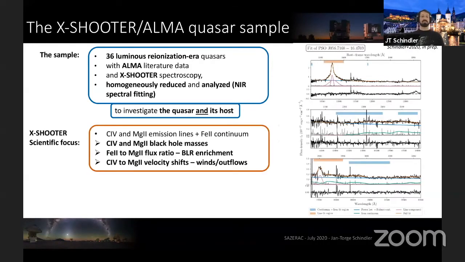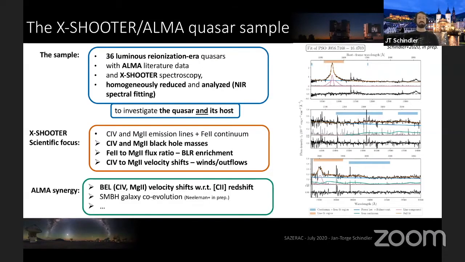So we get information from the carbon-4 and magnesium-2 lines by fitting them in the near-infrared spectrum, as well as the iron continuum. On the right, you can see an example fit of one of our spectra. This allows us to derive black hole mass estimates, to measure the iron-2 to magnesium-2 flux ratio, which indicates broad line region enrichment, or it allows us to look into carbon-4 to magnesium-2 velocity shifts, an indicator for winds and outflows. Then we combine this information with the ALMA data. In this case, I would like to show you the information on the broad emission line velocity shifts with respect to the [CII] redshift, but there are other projects in the works, such as supermassive black hole galaxy coevolution.